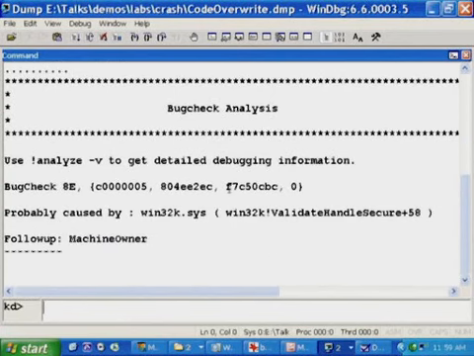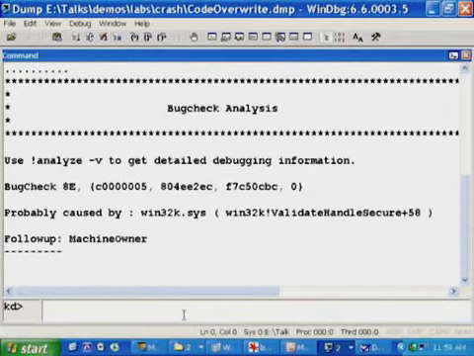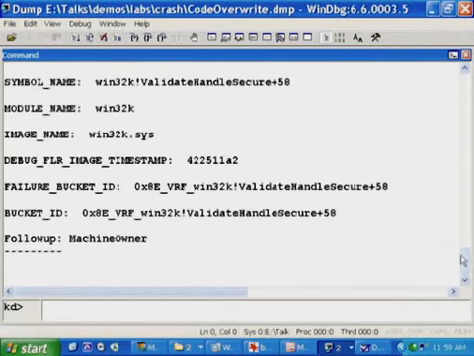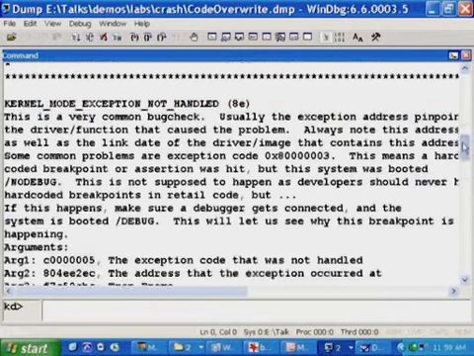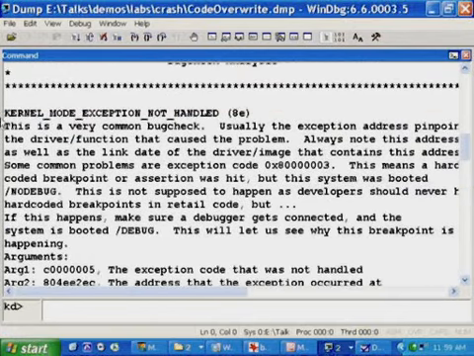So this is actually from a different crash than the one we just saw. You can see the bug check code is different, so that tells you right away that a code overwrite like this can generate different types of stop codes. It also points the finger at Win32k.sys, one of those core Windows components that if the analysis engine ever points the finger at it, you should simply not trust. You should believe that you don't have a valid analysis. But let's take a look at an !analyze -v and see why the system picked that and what the stop code that generated that crash tells us.